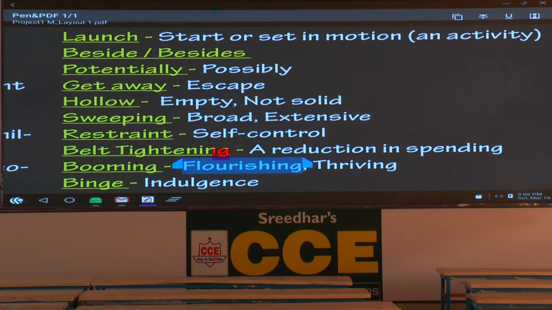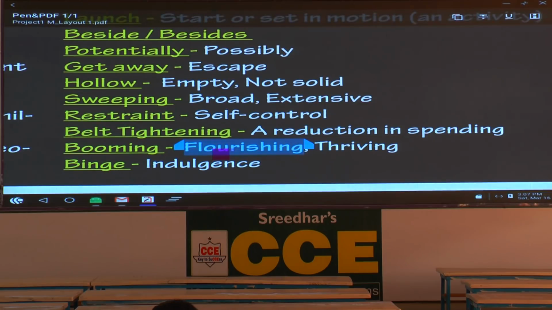Start or set in motion an activity or a product or a service. Besides, both are prepositions. What is the difference? Beside means next to. Besides, in addition to. Potentially, possibly. Potential means what?